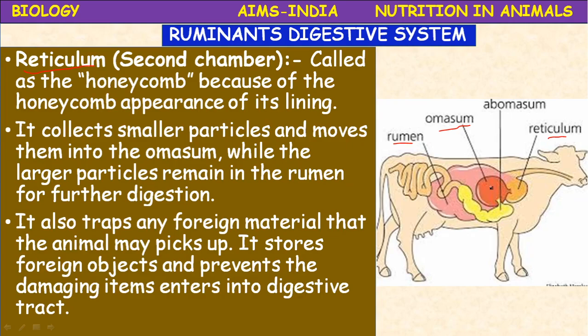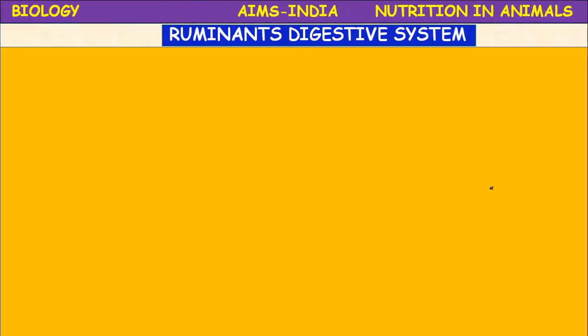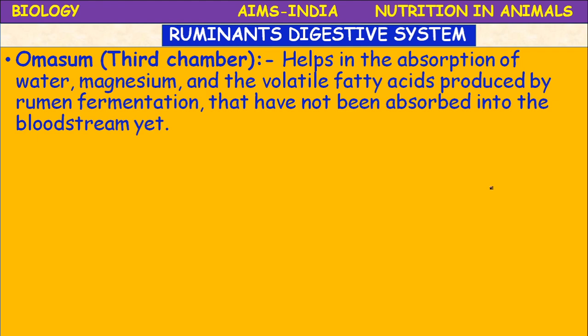Next, the omasum. Omasum is the third chamber. It helps in the absorption of water, magnesium and some volatile fatty acids. Volatile fatty acids are produced by the rumen fermentation. They have not been absorbed into the bloodstream yet.